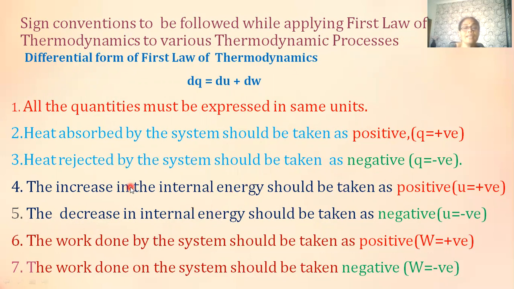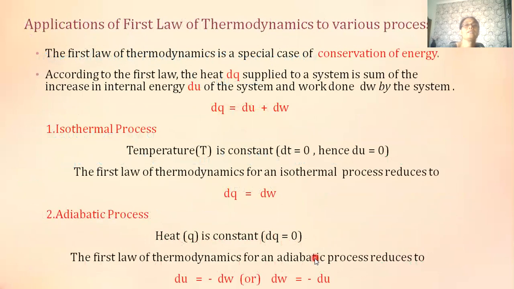Next, the increase in internal energy should be taken as positive. Decrease in internal energy should be taken as negative. That is, dU should be taken as positive if there is an increase, and dU should be taken as negative if there is a decrease. Work done by the system should be taken as positive. Work done on the system should be taken as negative.